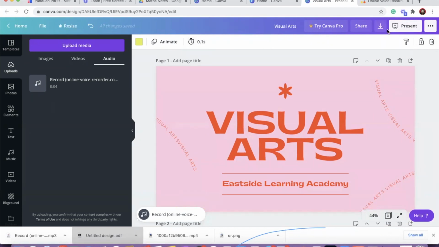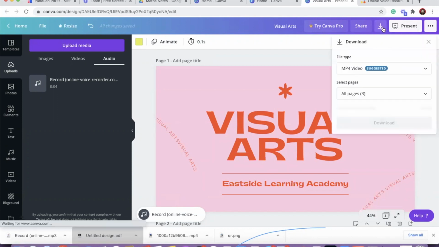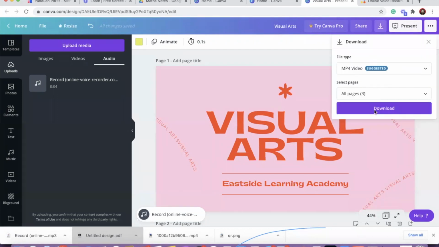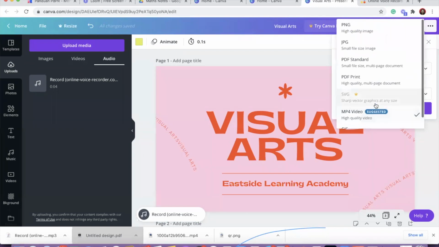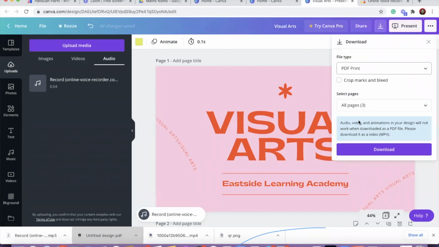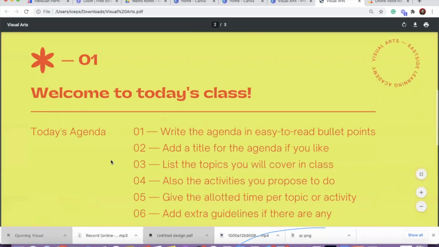Then once you're done, you can do the presentation straight, as I said, or you can download. There are two options here to download. It will suggest an MP4 if you have audio. Currently, I have embedded audio, so it's suggesting an MP4. But I can also do a PDF. When I do a PDF, it will give me a PDF document. Okay, all 3 pages, download. Then you will get it like this.